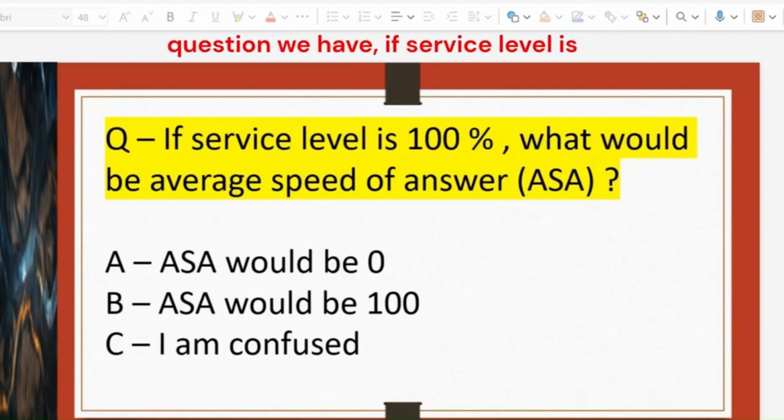Next question we have, if service level is 100%, what would be the average speed of answer? Option A, ASA would be 0. Option B, ASA would be 100. Option C, I'm confused.